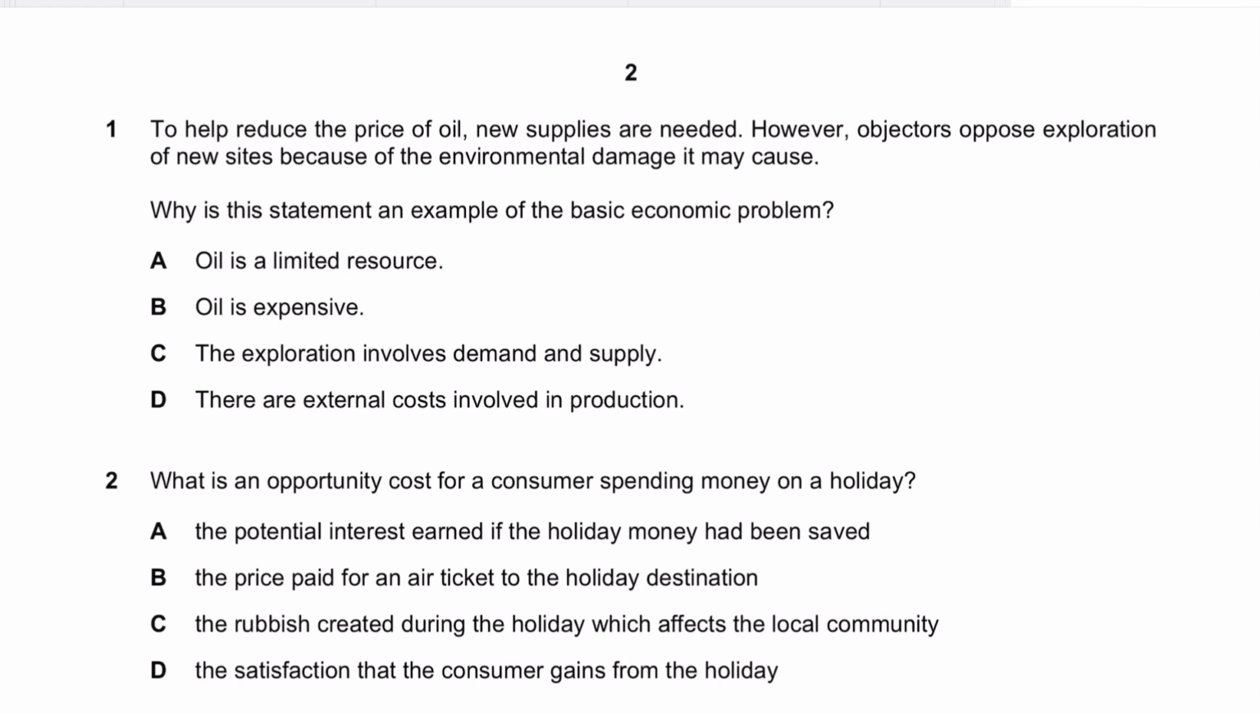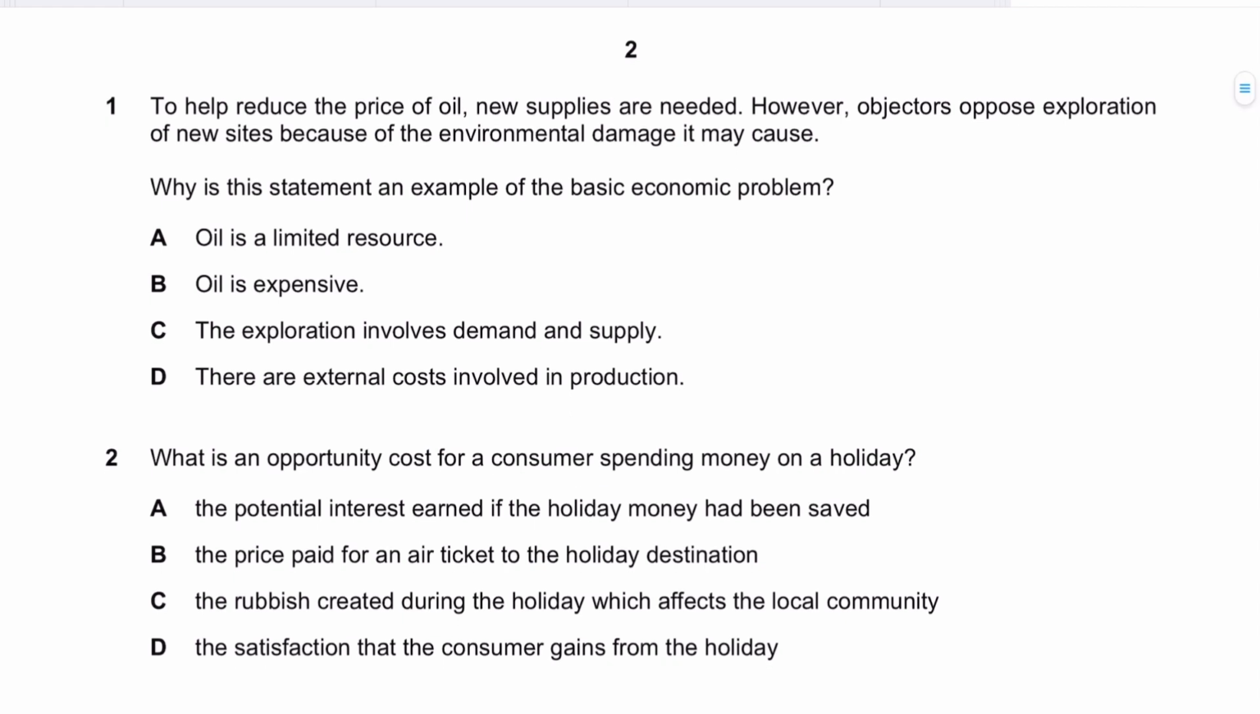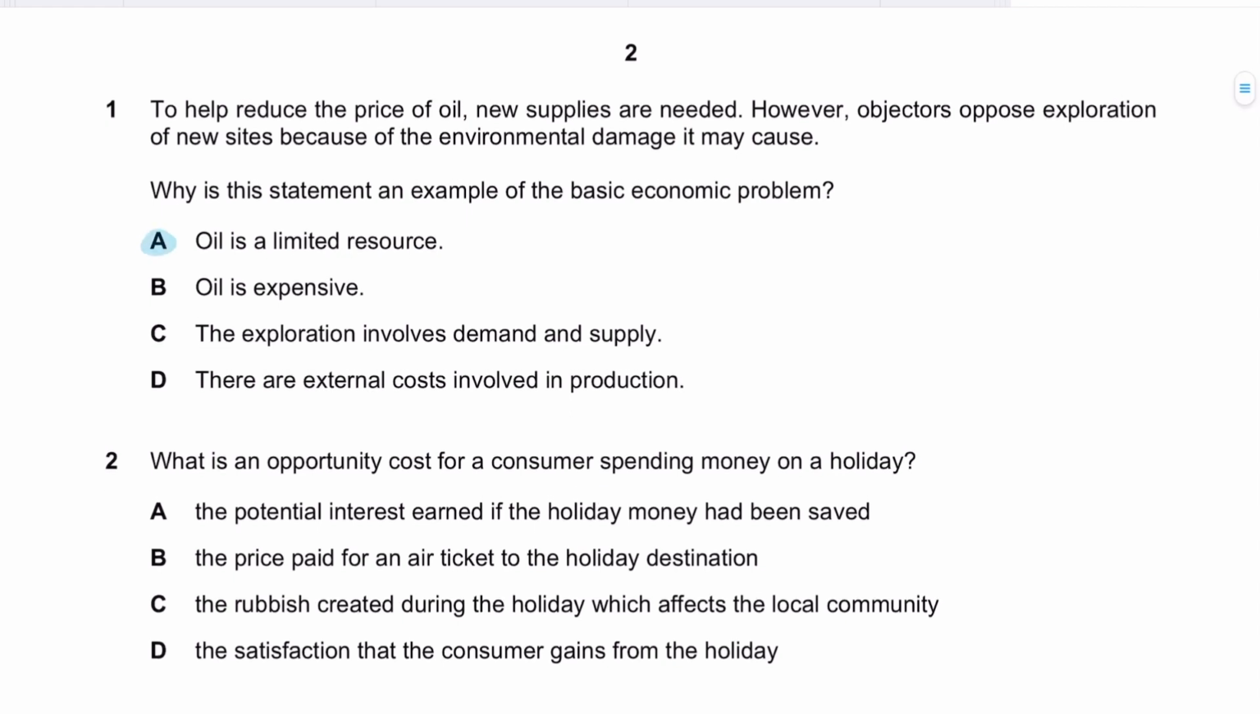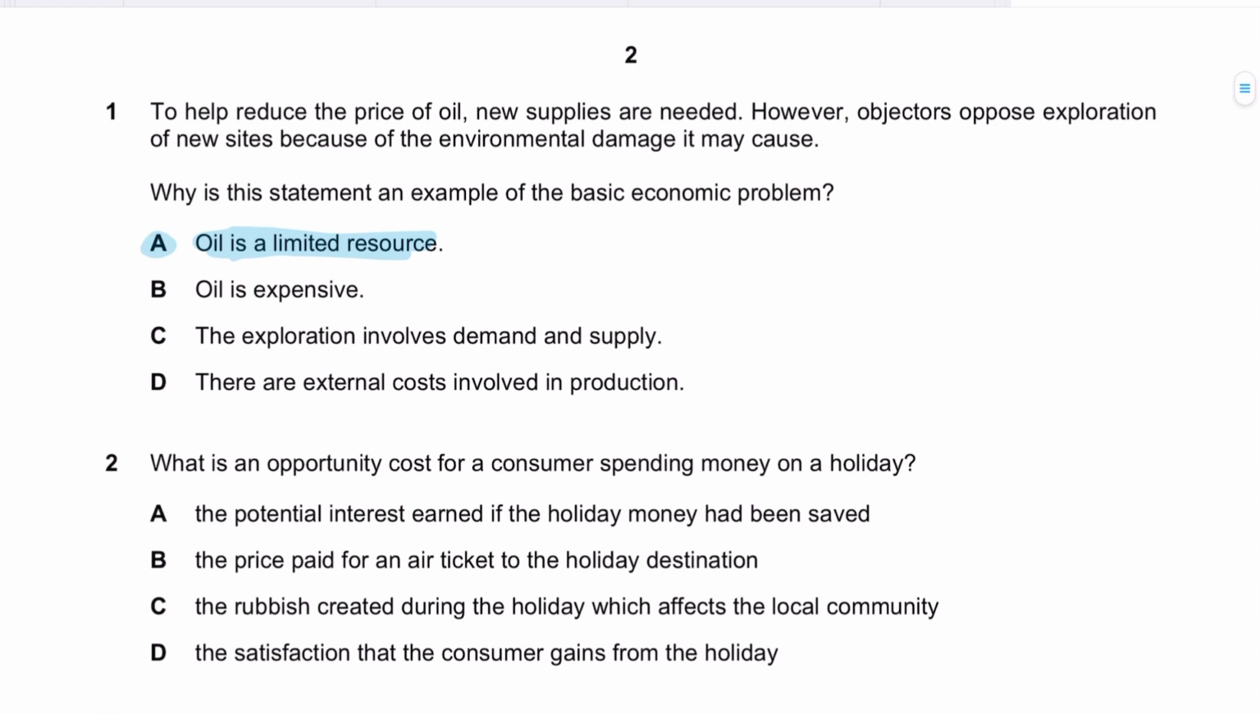It is an example of basic economic problem because oil is a limited resource. It's a scarce resource. Definitely, the more you explore, the less it becomes for the future generations. So, to avoid depletion of limited resources, oil becomes a basic economic problem, since it represents scarcity. So question 1 should be A.